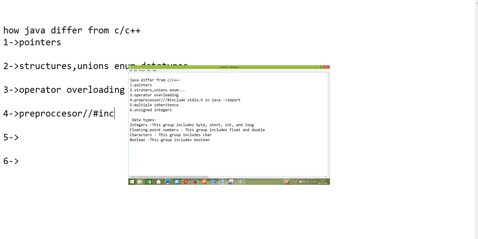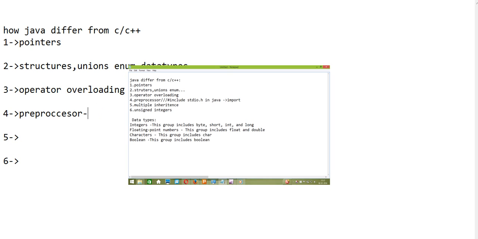If you want to import the standard input output functions, you write stdio.h, something like this. This hash is what you call a preprocessor, through which you can include any user defined programs in your own program. This is not included in Java.